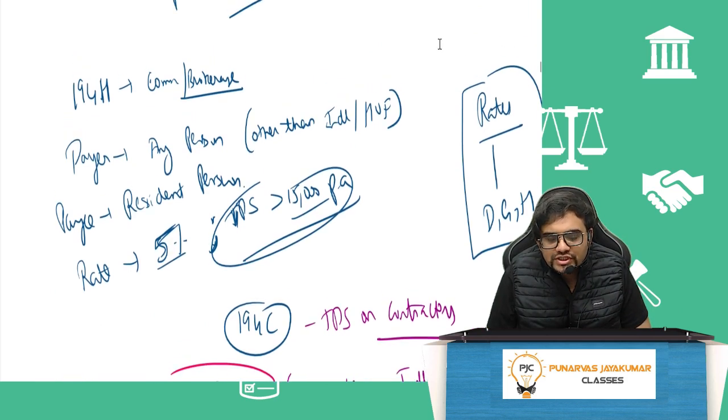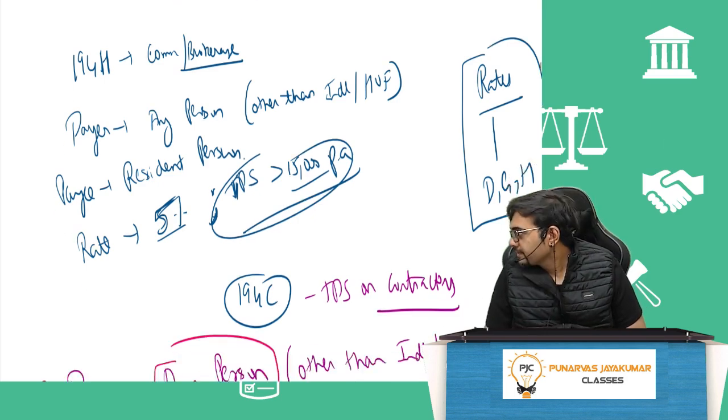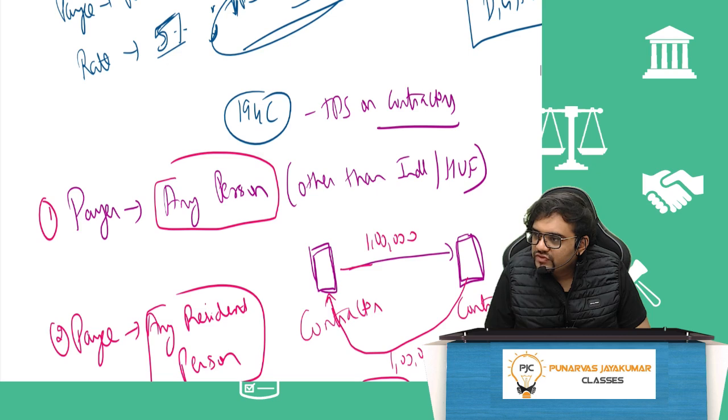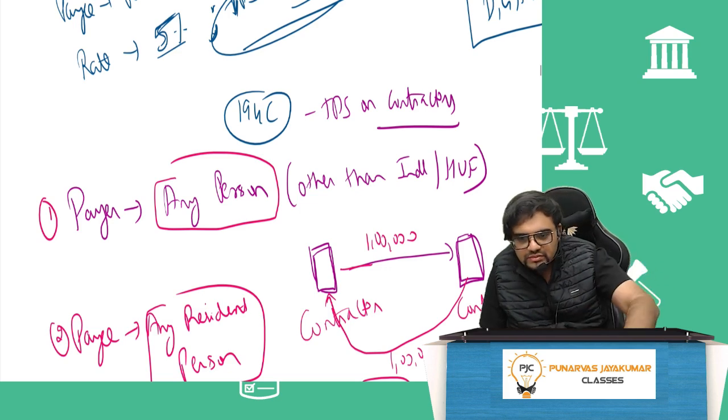Then on brokerage and commission on brokerage, any person other than an individual or HUF is the payer, and the payee will be a resident person. Again, the rate will be 5%. It should be more than 15,000 per annum. But the real deal is 194C, 194J, 194I, 194M. All those are important areas. That is what we'll cover now.